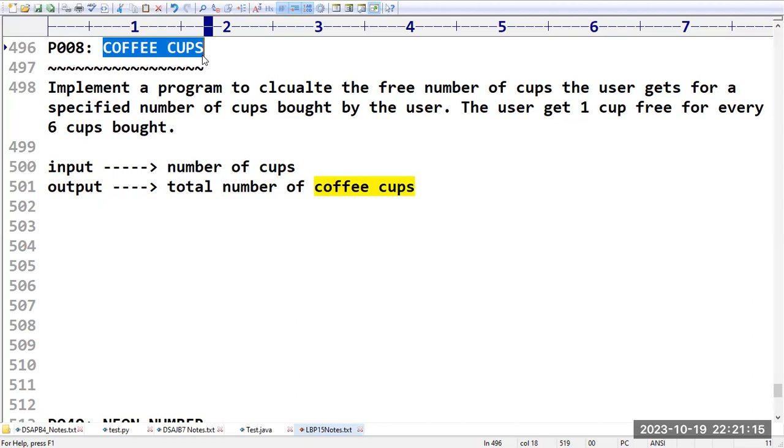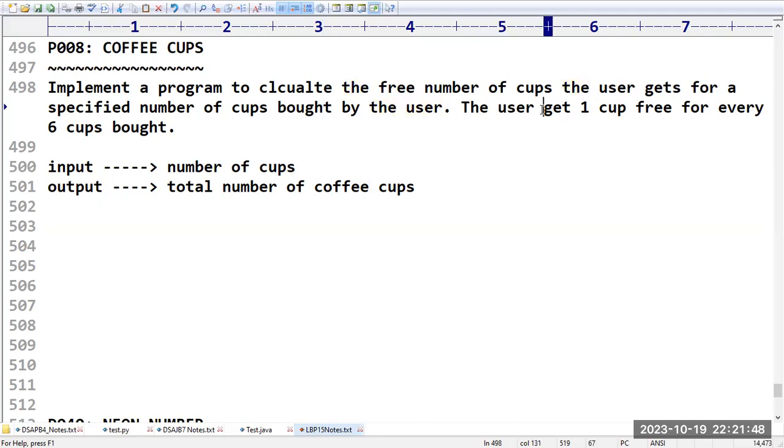Implement a program to calculate the free number of cups that the user is going to get after a specified number of cups bought by the user. We need to count in total how many cups you are going to get for the specified number of cups bought. If the user purchases some coffee cups, we have to calculate how many cups he is going to get in total. And there is a hint.